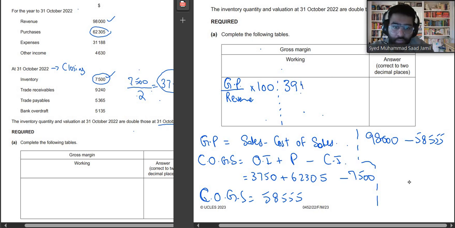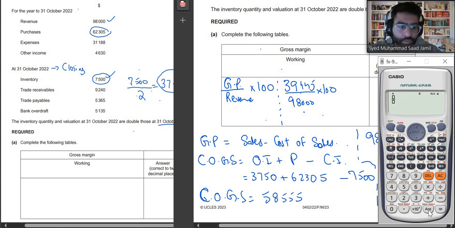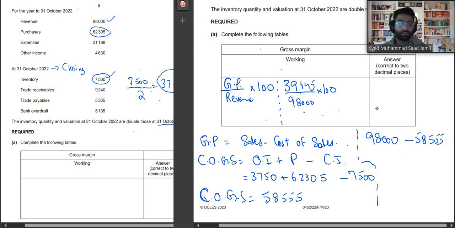So in place of gross profit, I will write 39,445 upon revenue. Our revenue is how much, guys? Our revenue is 98,000, okay? And multiply this whole thing by 100. Let me do that for you. 39,445 divided by 98,000 multiplied by 100, we get an answer of 40.25. Since we have to give the answer to two decimal places, it's 40.25%. So our gross profit as a percentage of our revenue is 40.25%.